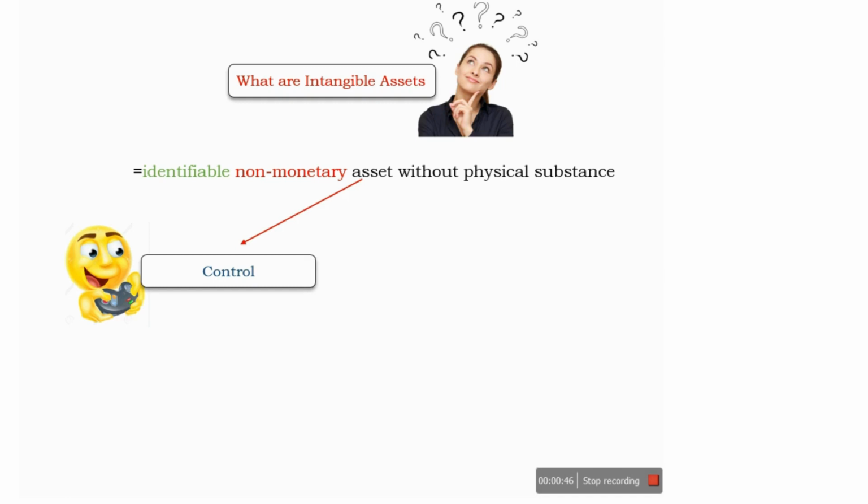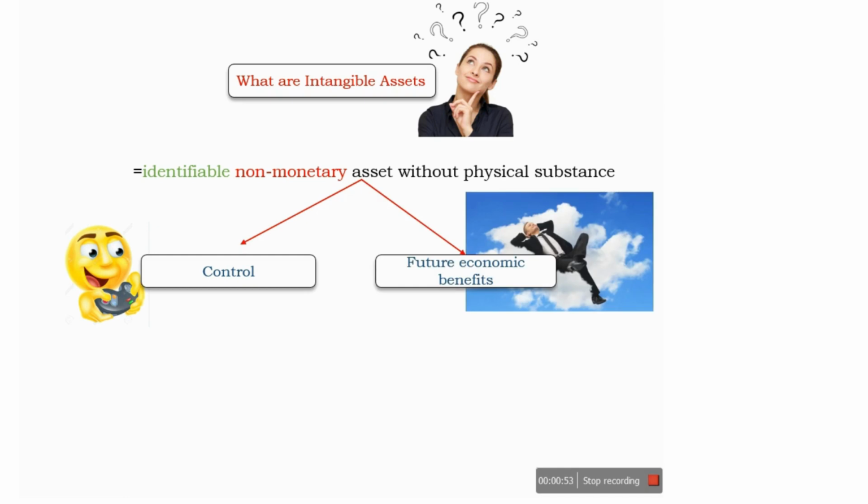And the entity should be able to control the asset, and there should be future economic benefits out of the intangible asset. Control is checked by whether an entity can restrict access of the future economic benefits to other entities. In that case, it is said that management is able to exercise control over the intangible asset.